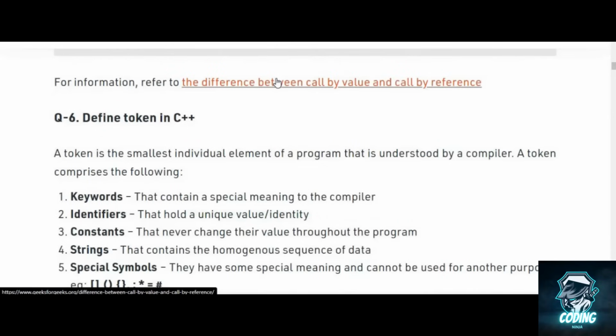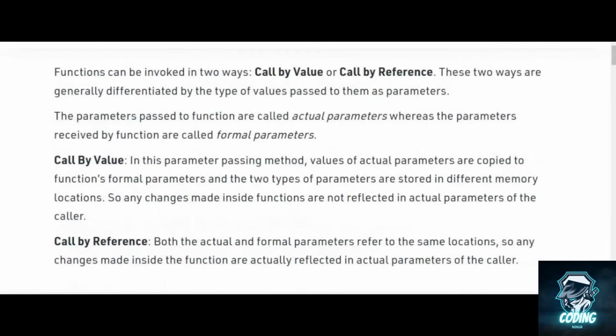Let us discuss this call by value and call by reference concept in detail. A function can be invoked in two ways: call by value and call by reference. These two ways generally differ by the type of value passed to them as a parameter. The parameters passed to a function are called actual parameters, whereas the parameters received by the function are called formal parameters.